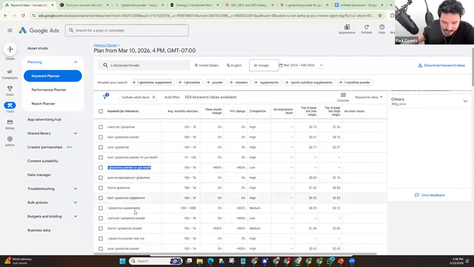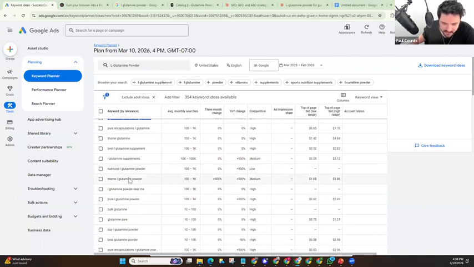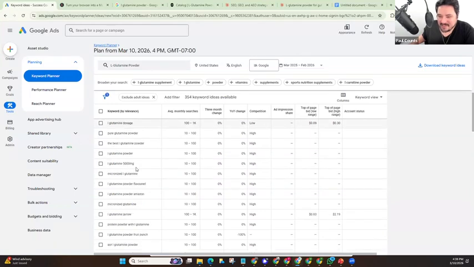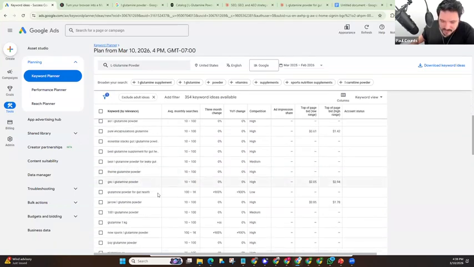Best L-glutamine supplement, NutriCost L-glutamine powder. You could do research on this stuff, and again, start to rank for your competition's L-glutamine powder names, and then start to show up so that it's your L-glutamine powder. So this is the key to starting to generate more traffic, more clicks, more exposure, and build your brand out as the authority in your niche market. This is exactly what we did behind the scenes at Cellcore Microbe, and this is exactly what we're going to do here for your brands. And so this is a great way to grow.